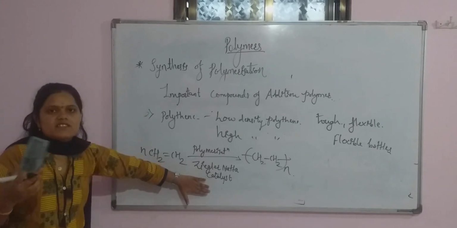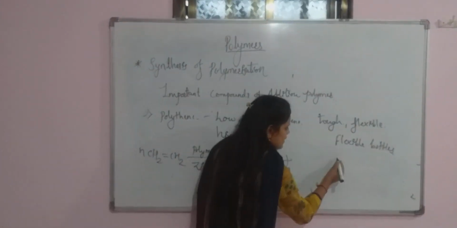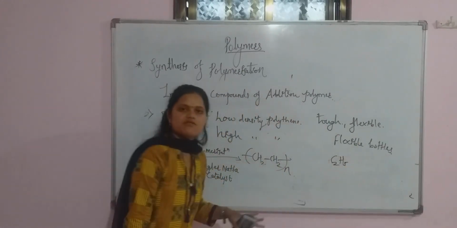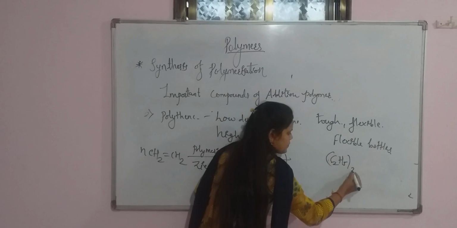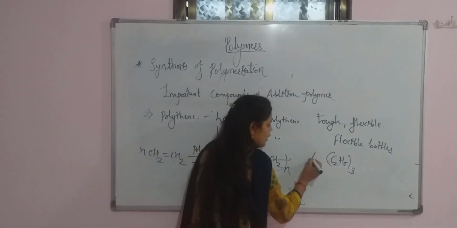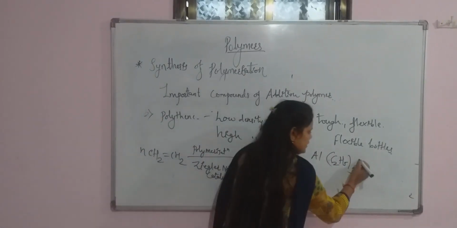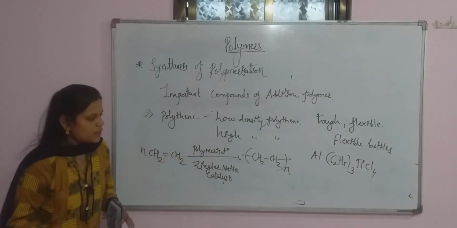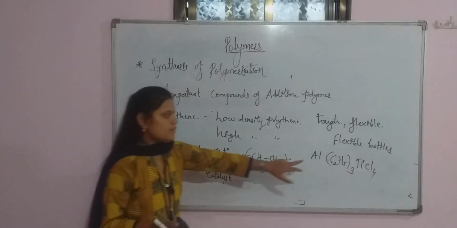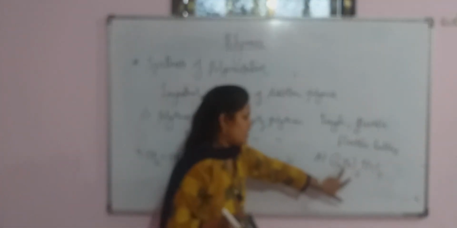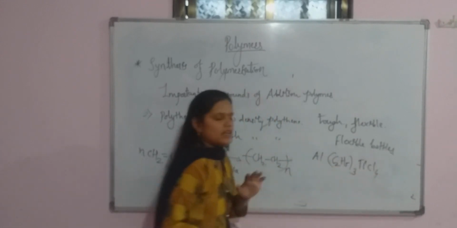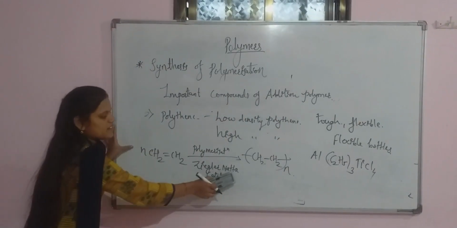So what is meant by a Ziegler-Natta catalyst? Okay, Ziegler-Natta catalyst is nothing but what? Triethyl, where ethyl is C2H5. So it is triethyl aluminium and titanium tetrachloride. Tetra means how many chlorine? 4 chlorine groups. So Ziegler-Natta catalyst is triethyl (C2H5) aluminium and titanium tetrachloride.